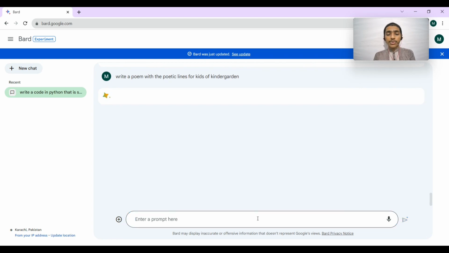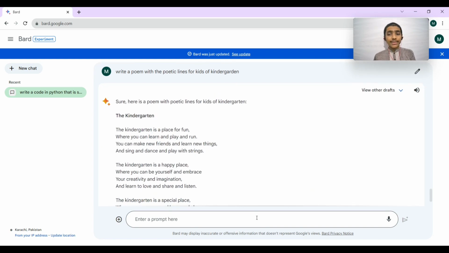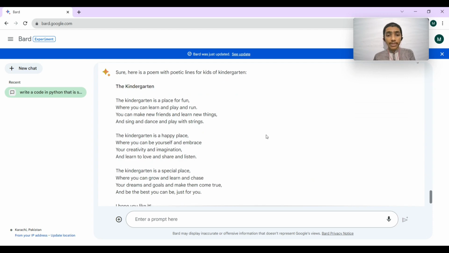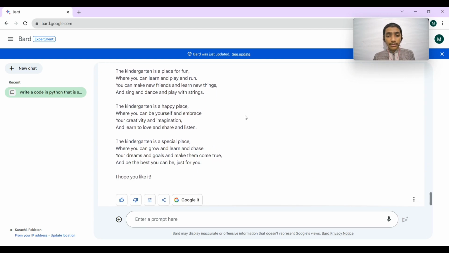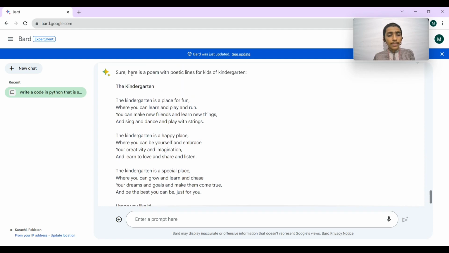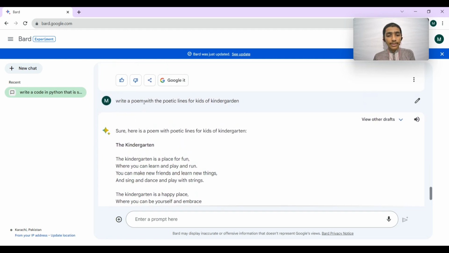The information it produces may be offensive or inaccurate. You must be very careful while using these types of AI tools. We will discuss more AI tools in our upcoming tutorials. Stay connected with us. It has written the poem.